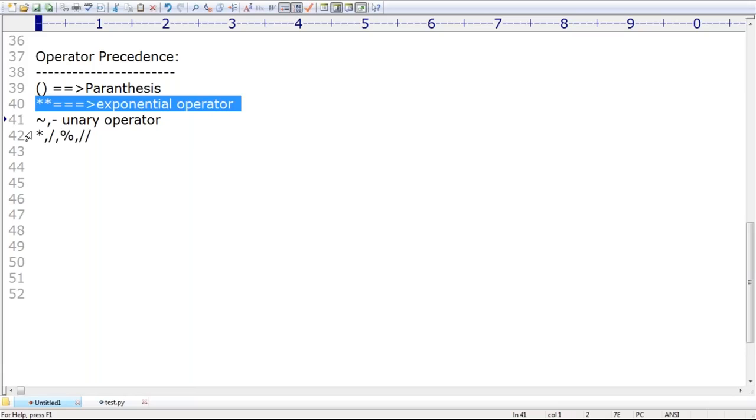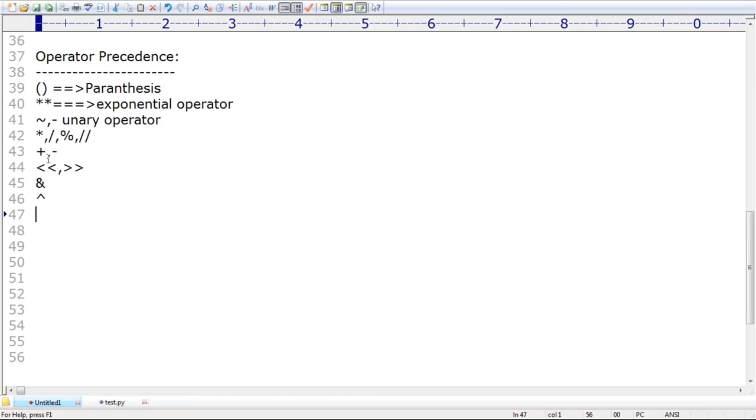Next, after multiplication, division, and modulo, the plus and minus operators get the next priority. After that come the left shift and then the right shift operators. Next, bitwise AND, bitwise XOR, and then bitwise OR.